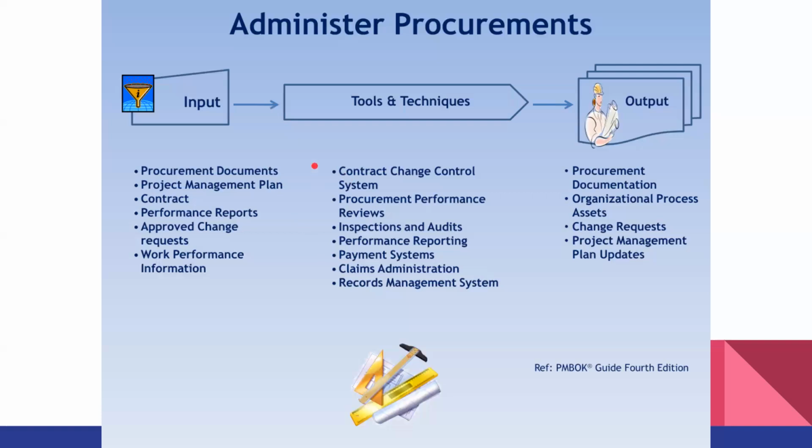Insurance comes in the tools and techniques. Good question. Actually, this should be part of risk management, but formally it's not mentioned here.